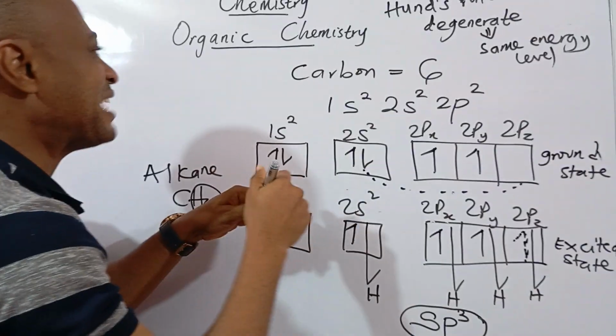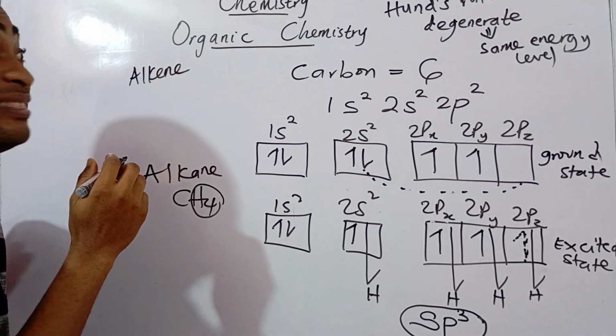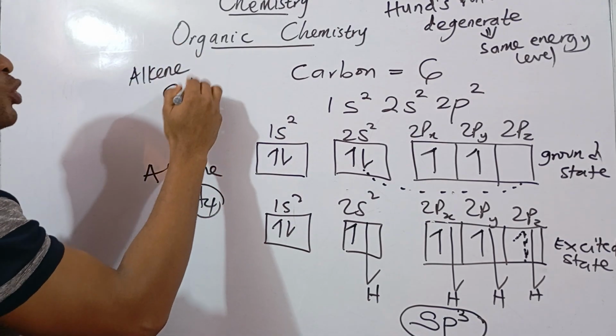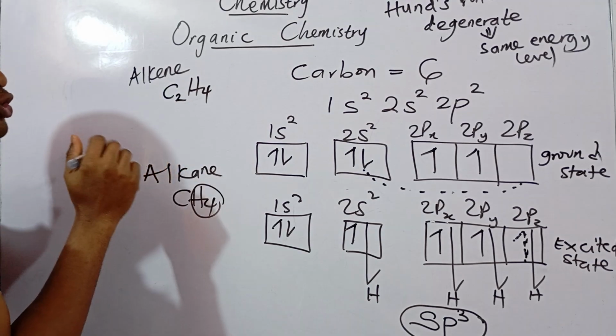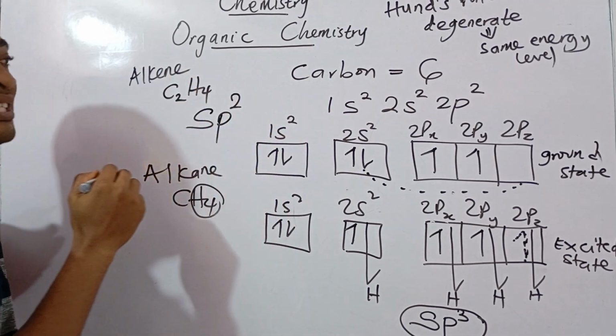Now, if we do the same thing for alkene, the first member of alkene there is what? C2H4. If you carry this out, you will see that what? You have an s orbital and 2 p orbitals involved.